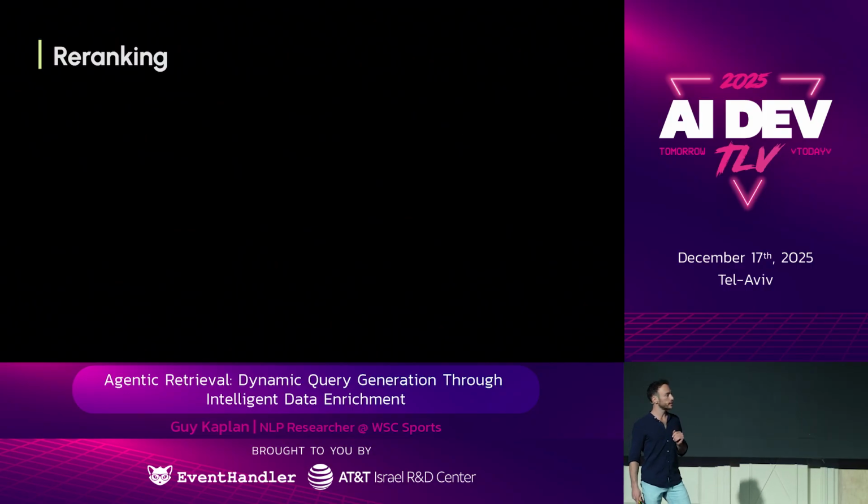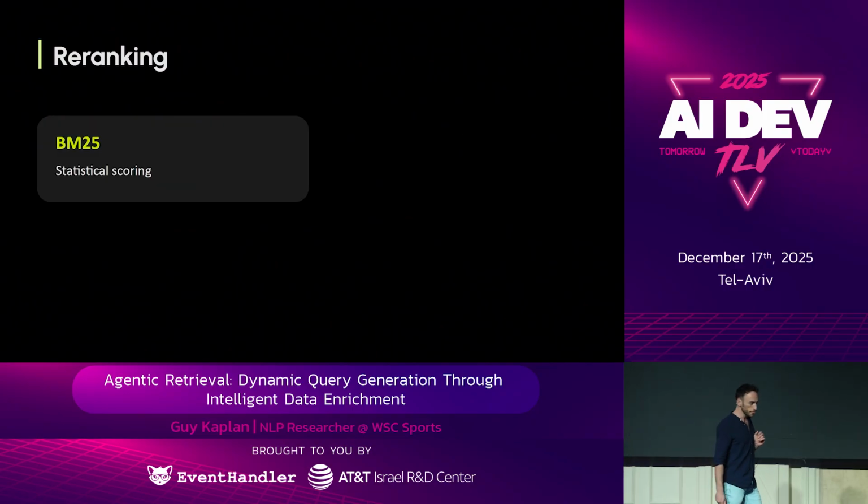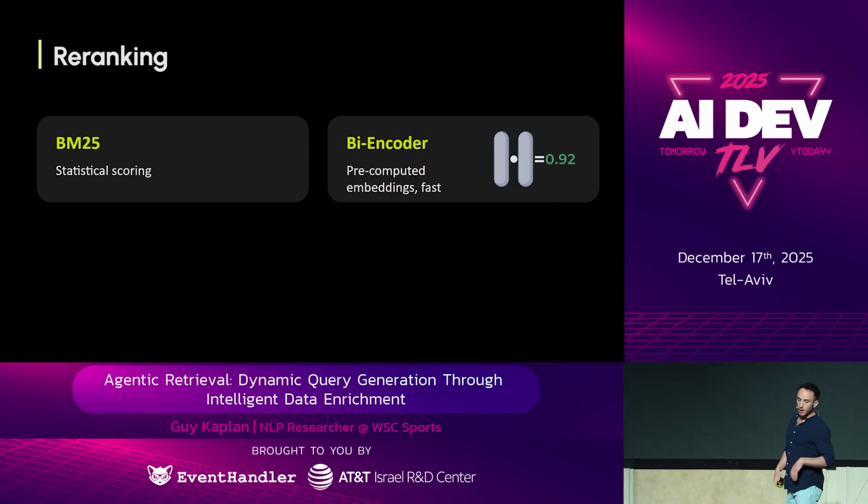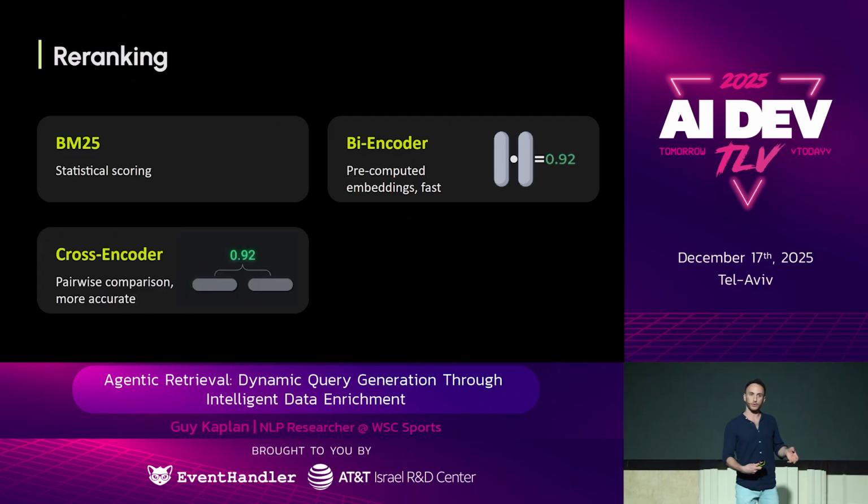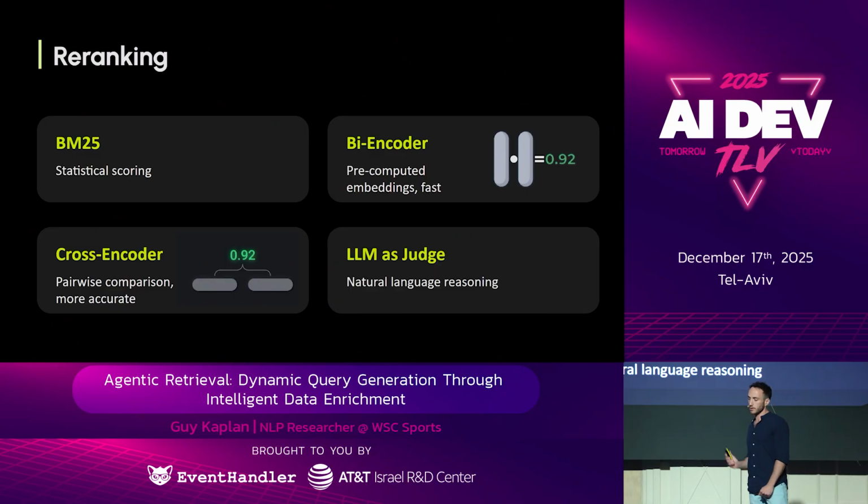So let's look at some common approaches. We have BM25, that's a classic. It's been around for decades. We have bi-encoders, where we pre-compute the candidates, and then at runtime we only compute the query and get a score. Then we have cross-encoders, which take into account both candidate and query, and we have a new emerging one, LLM as a judge, okay? We use a language model to reason over which result is better. So we can ask something like, given this query, who is the most likely candidate?